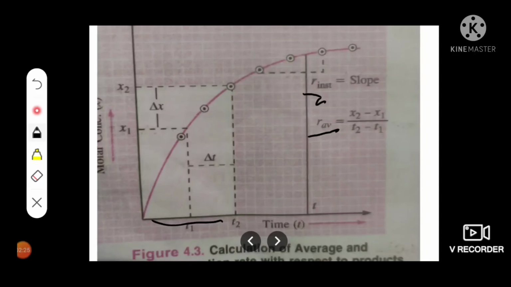From the nature of curves plotted with respect to reactants or products, it is quite clear that these are not linear. This means that the reaction rate is not constant. It changes with time.